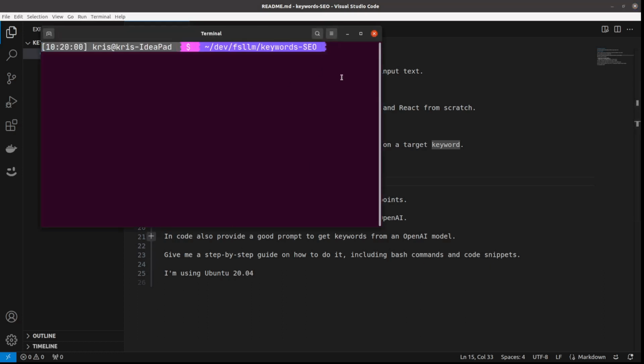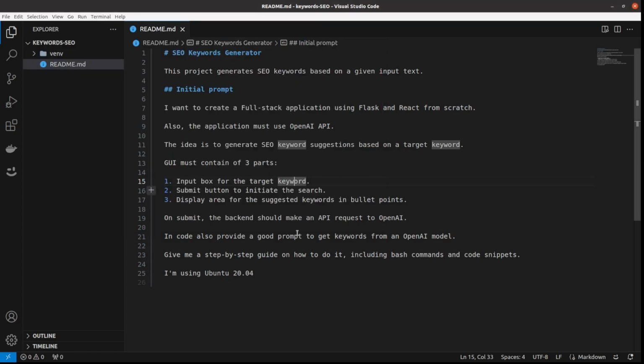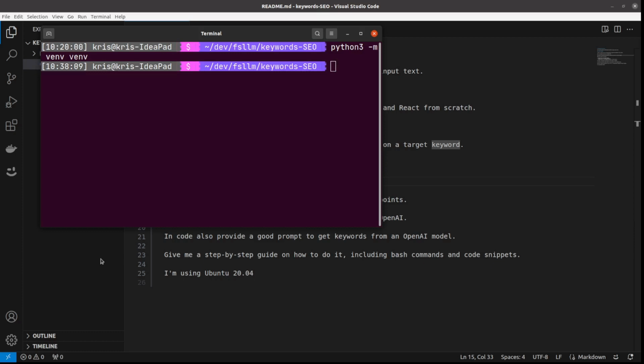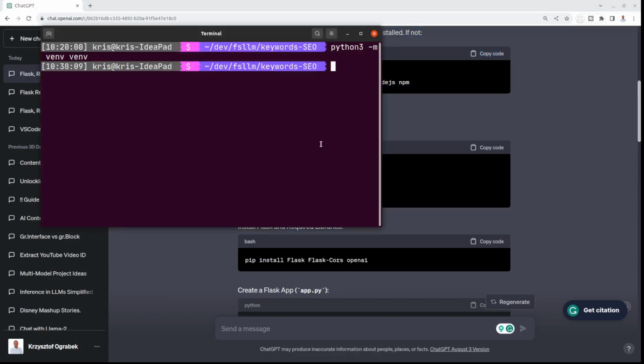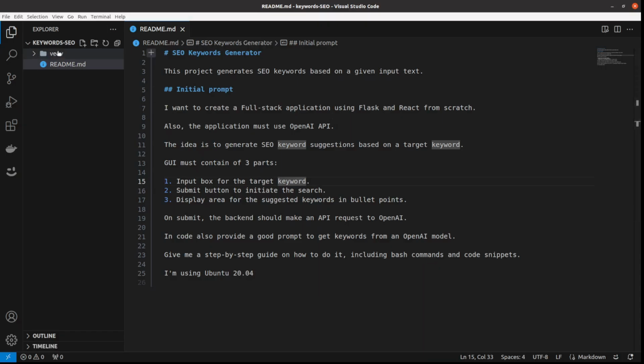And yeah, I'm in my console. Let me just paste it and let's run it. Okay. And let me run this one. Okay, awesome. I've activated my virtual env. And just to show you, it's generated this folder for the virtual env in my project.